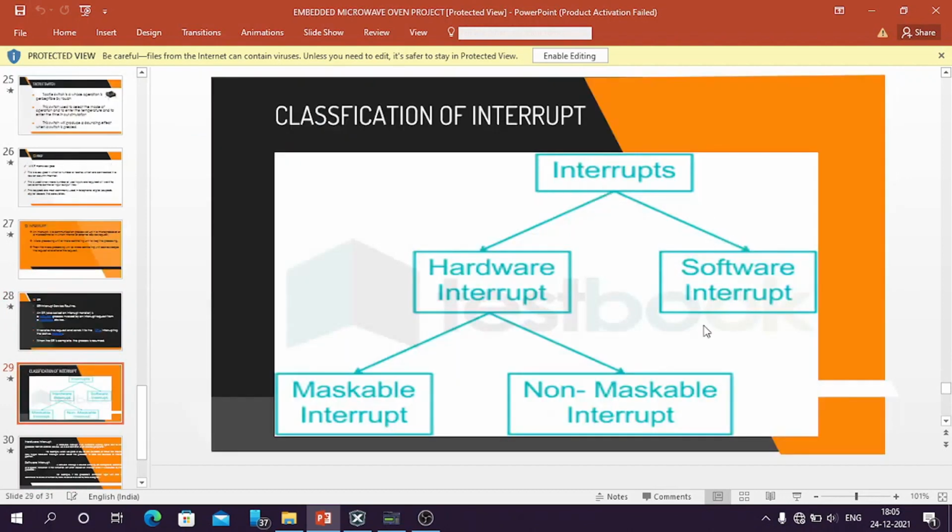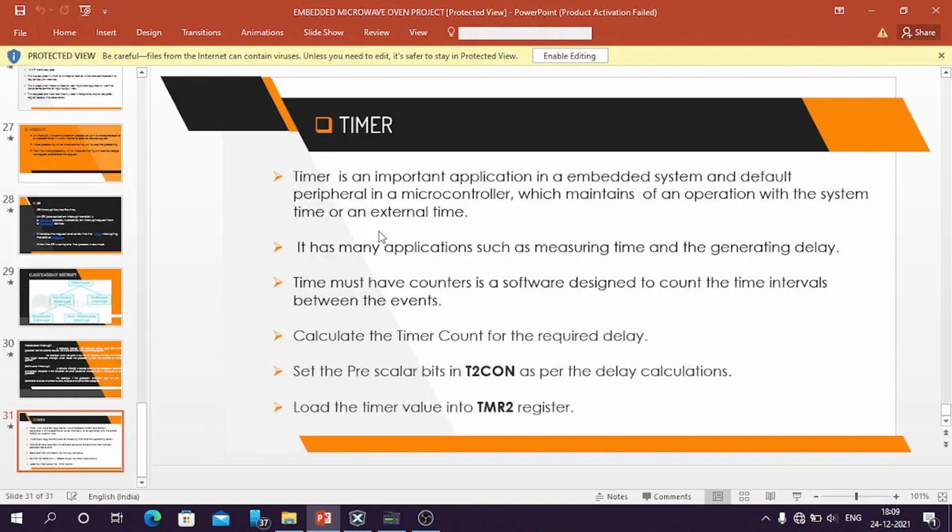One is hardware interrupt, another one is software interrupt. The hardware interrupts are further classified into maskable and non-maskable interrupts. Then we have timer. A timer is an important application in embedded systems and a default peripheral in a microcontroller. The application of timer is measuring a time and generating a delay.